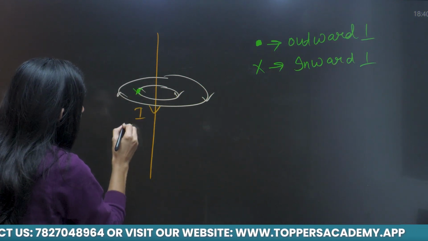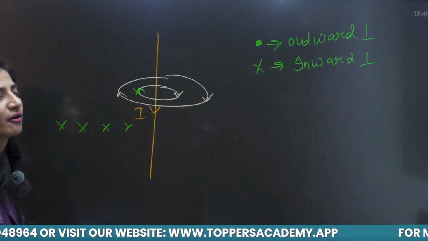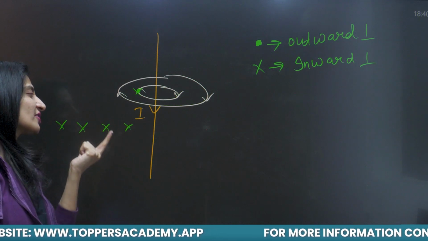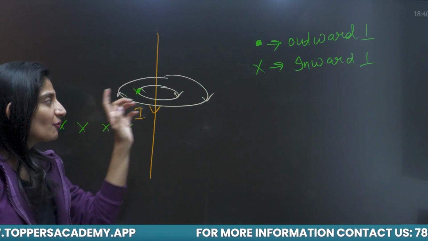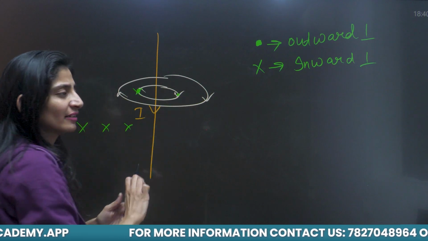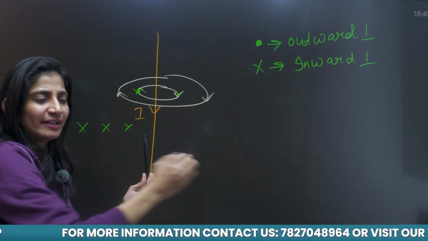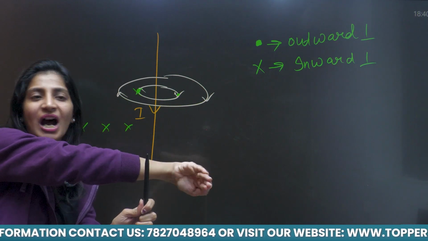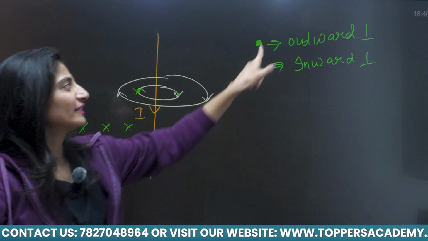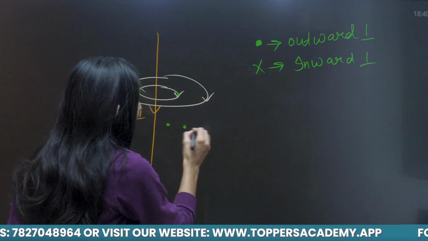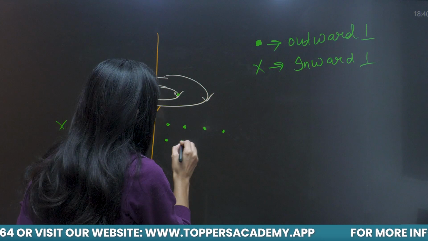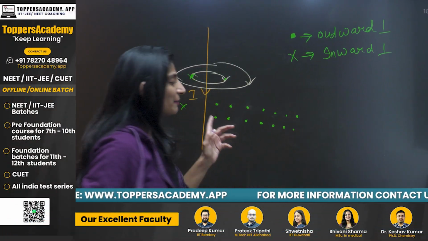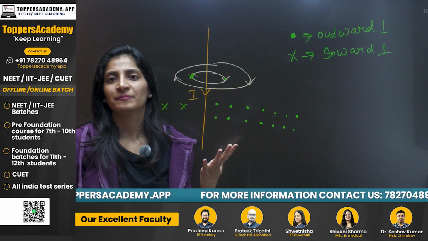So I will say magnetic field in the left region of this wire is pointing in the perpendicularly inward direction, which is represented by this cross. Now if you want to find out the direction of magnetic field at this point, you have to take the tangent at this point and it will be like this. So perpendicular, which is coming towards you outside this plane, is represented by this dot. So in the right region of this wire, magnetic field lines are perpendicularly coming outward of this plane.